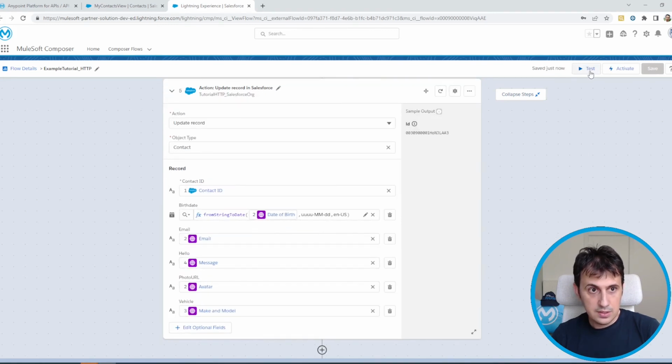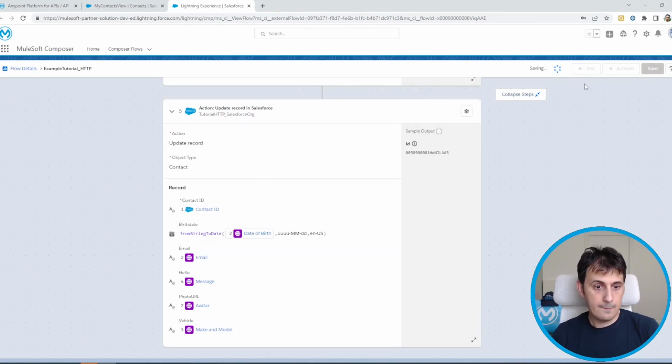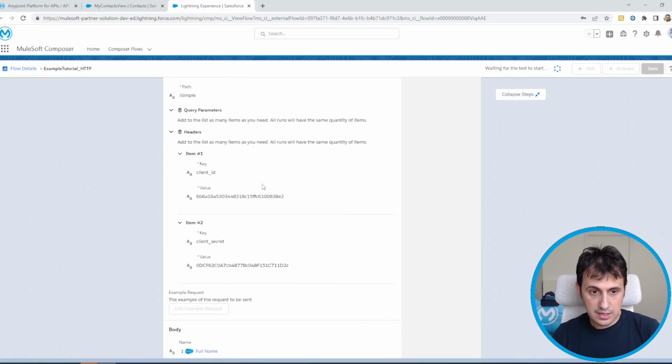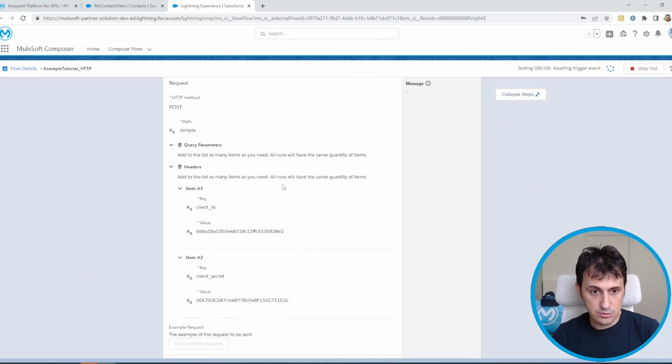So we just test. We have to check that the hello message is there, and we also check that we can connect with the client ID authorization.